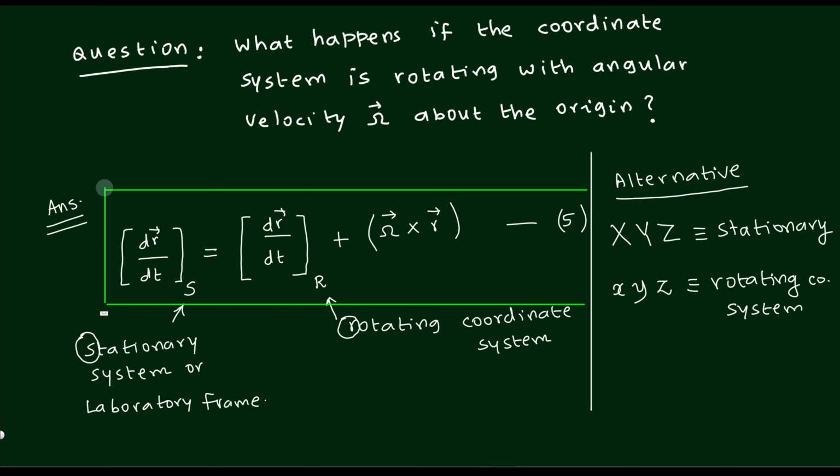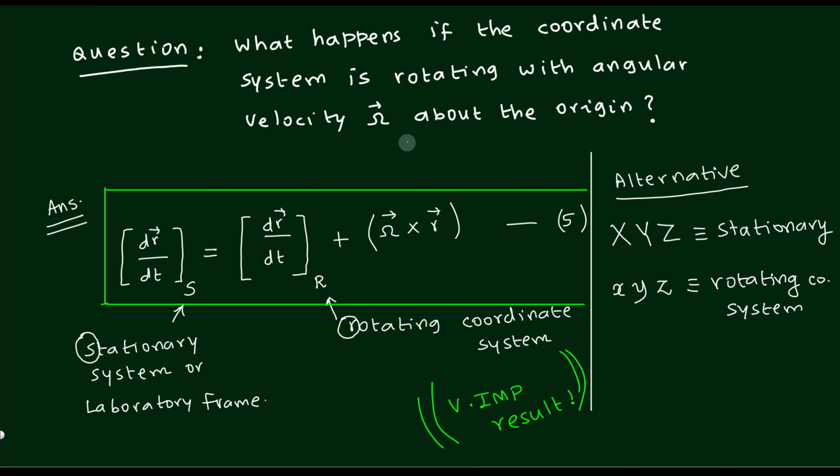If you read many books, I do not know to what extent the explanation is available. There is quite a lot of confusion. It is not clear why the omega cross r term comes into the picture. In almost every book, omega cross r is straight away written down. That is why I have taken some time to explain this concept. The concept is very important.